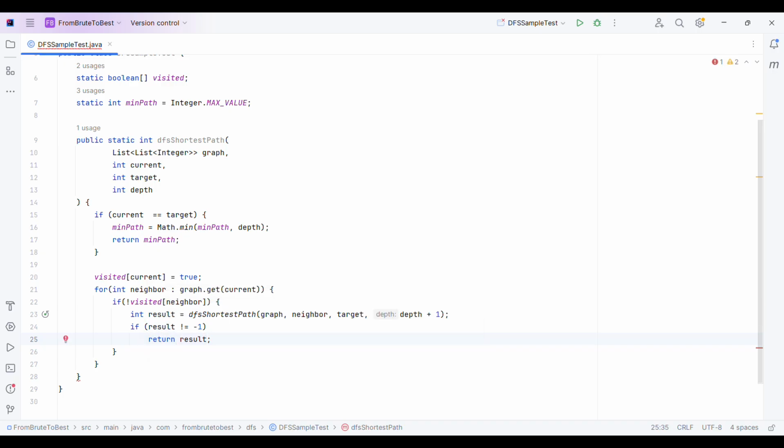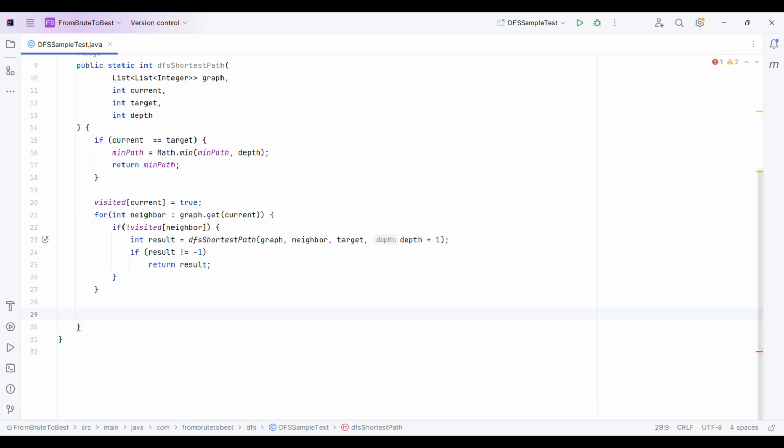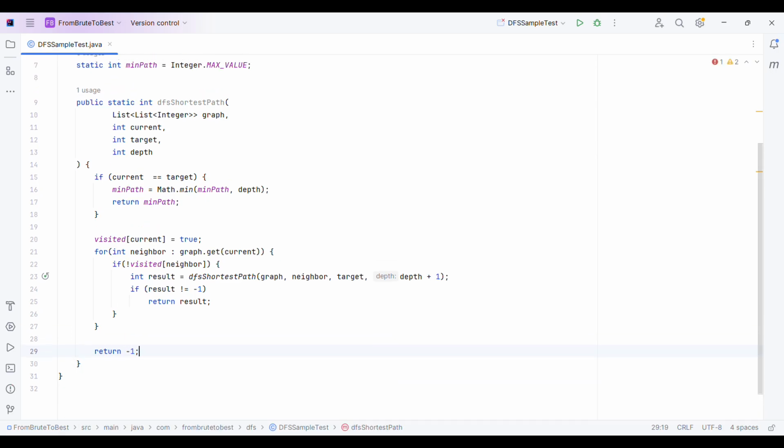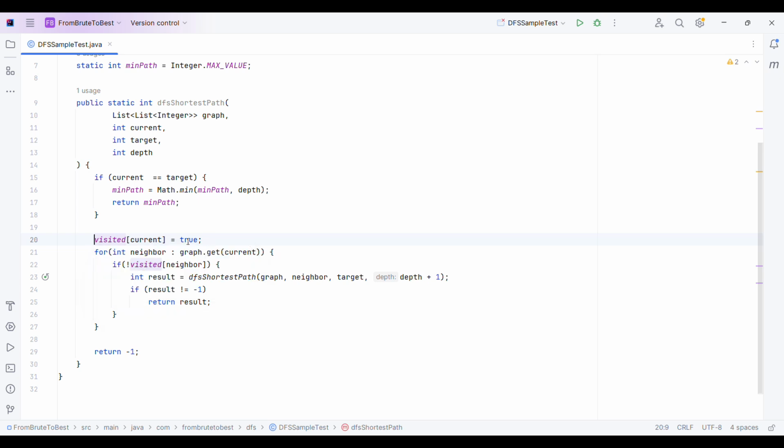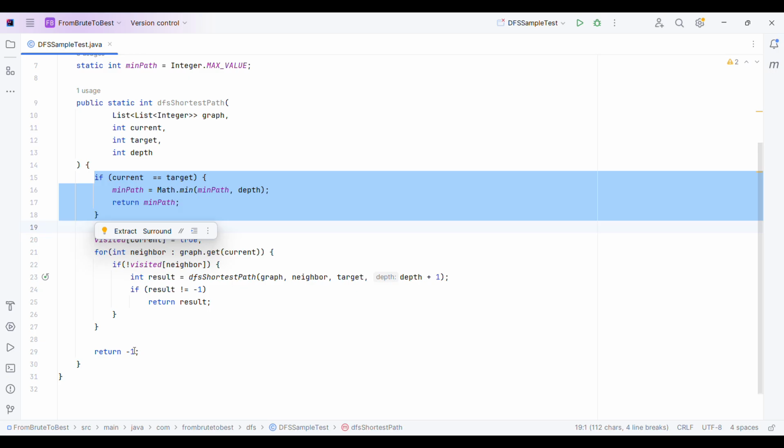Okay, now outside of the for loop, I will simply return -1 in case the target is not findable. I mean, let's say we have been given an invalid target, so we have traversed through all the nodes but couldn't find the target. That means all the nodes are visited, and we couldn't find the target. So in both cases, we will return -1.